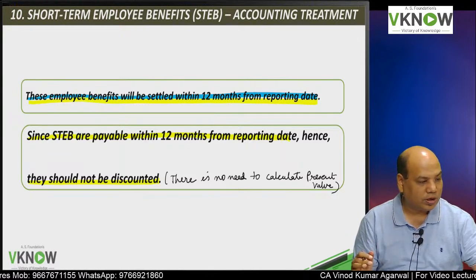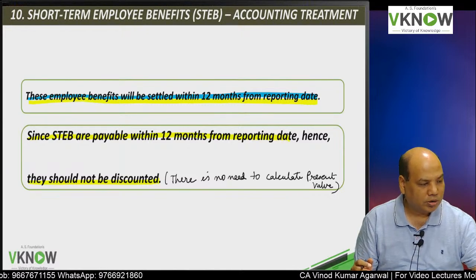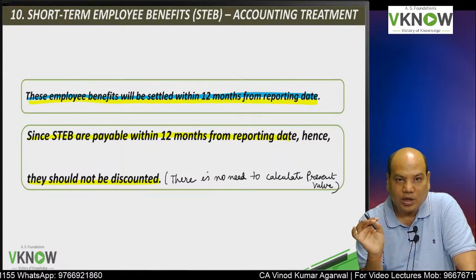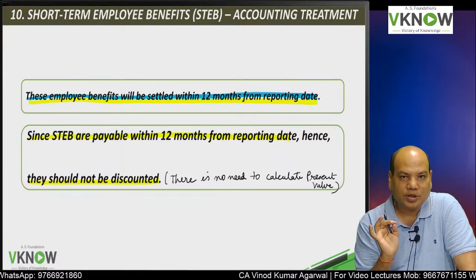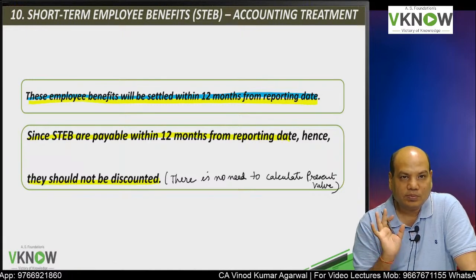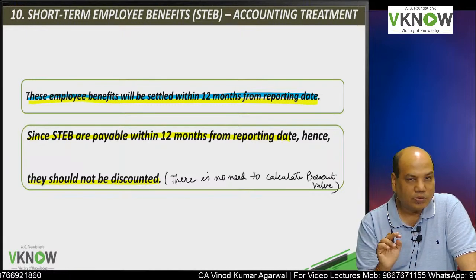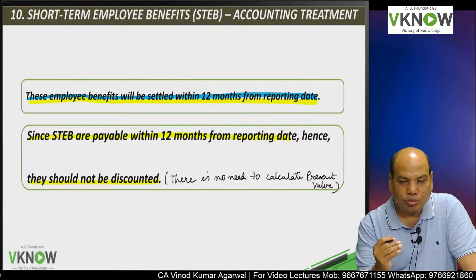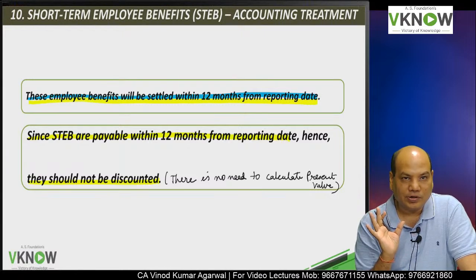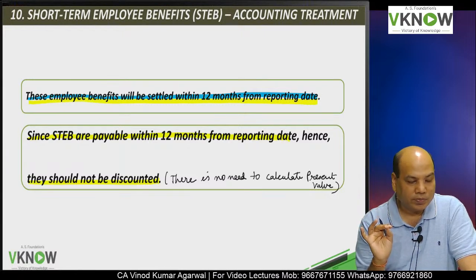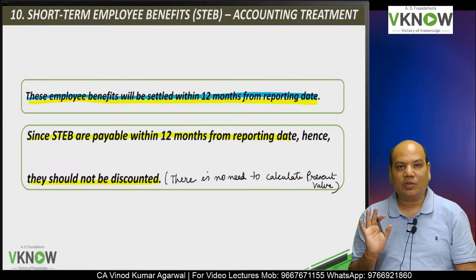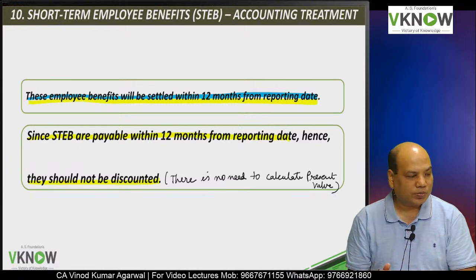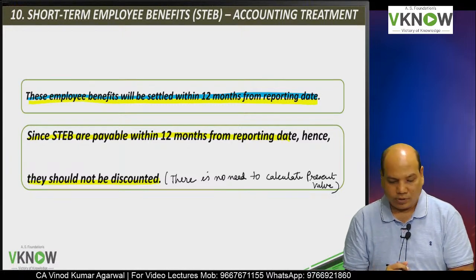If the amount due is 1 lakh rupees, record 1 lakh rupees. Present value calculation will be required in this chapter if the benefits fall due more than 12 months from the balance sheet. So one simple rule to keep in mind: if the benefits fall due within 12 months, no discounting. If the benefits fall due beyond 12 months from the balance sheet date, then discounting will be required.